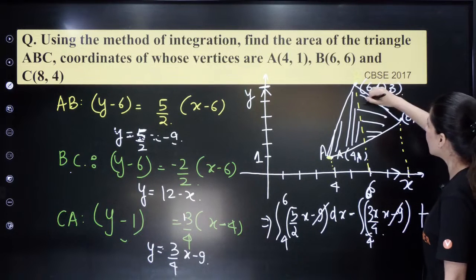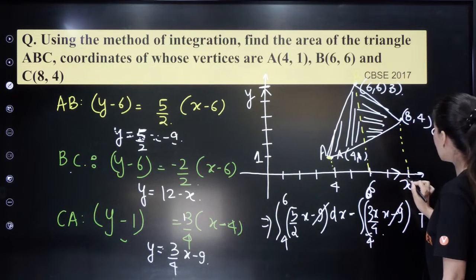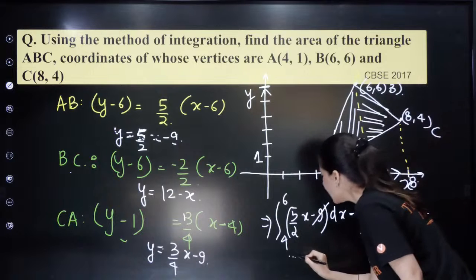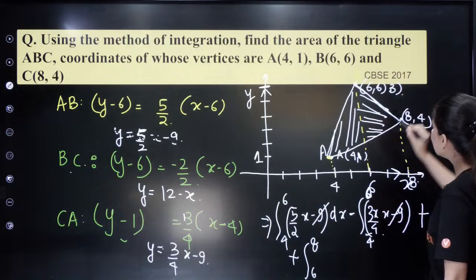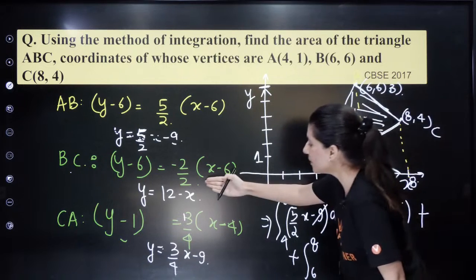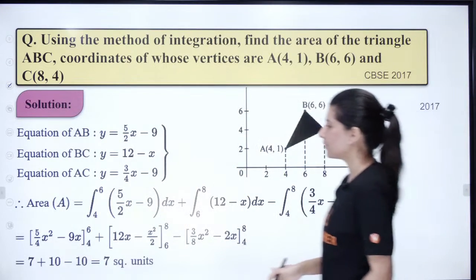Plus, now you need to find this other area, so again from 6 to 8. This is your 8. So plus you need to write 6 to 8, and you will write equation of BC minus equation of AC. That means 12 minus x minus 3x by 4. Let me just show you.